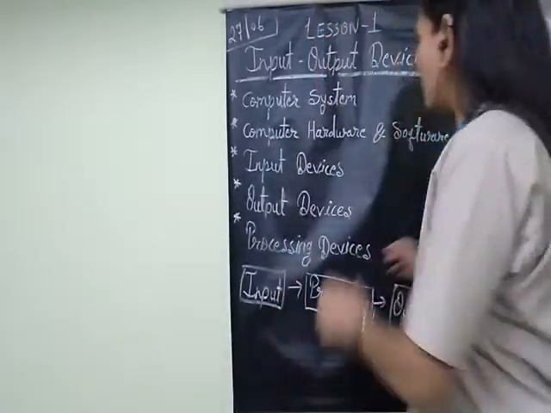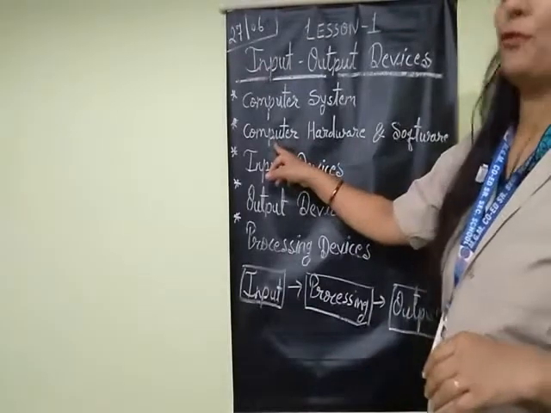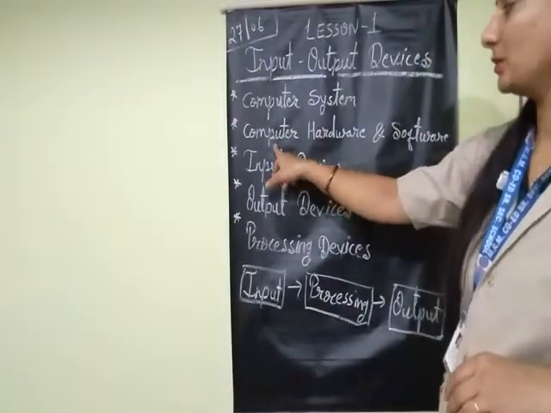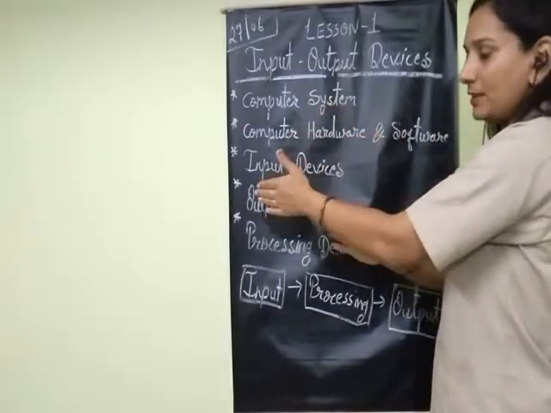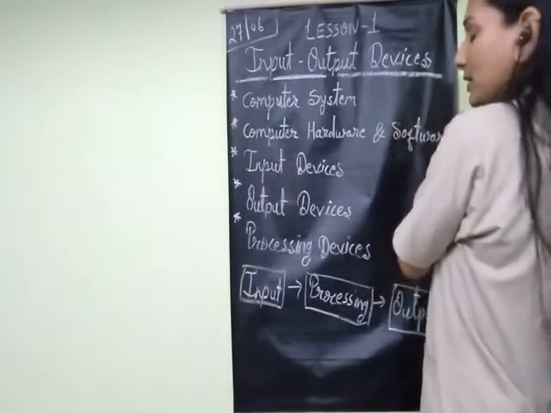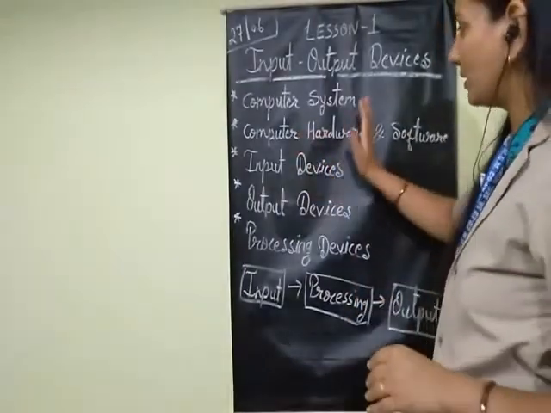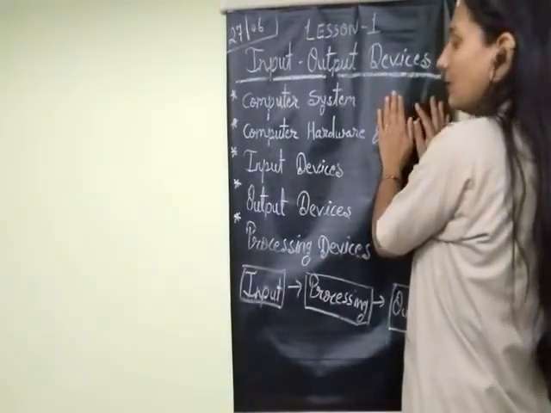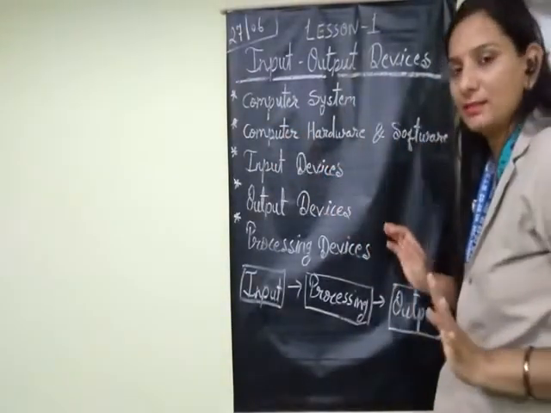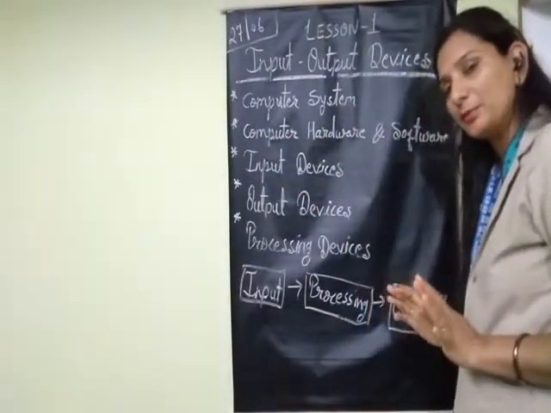Both are very important for the computer system. If you want to purchase a computer, you purchase both things, because hardware is a different thing and software is also a different thing. If we have only one of these two parts, we can't do any work. Without software, we can't do any work by the computer hardware.